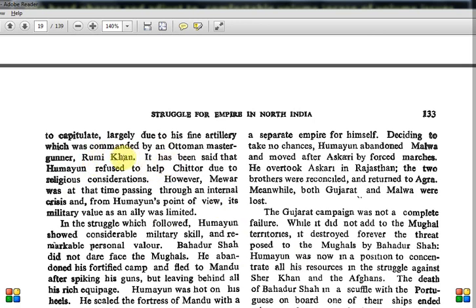Not very important. It has been said that Humayun refused to help Chittor due to religious considerations. You know, Rajasthan is Hindu and the Mughals are Muslim, so that is also considered.